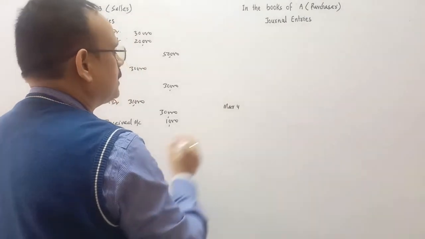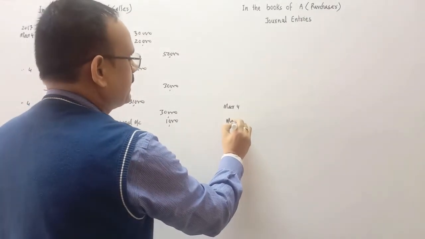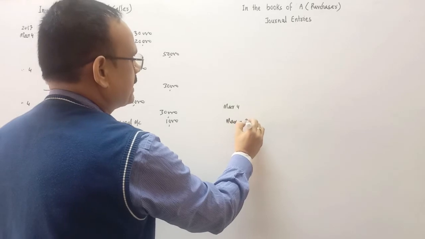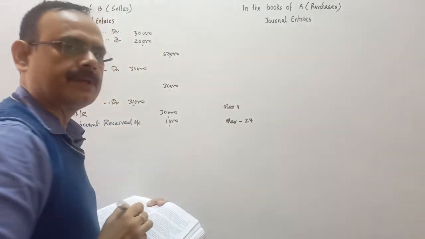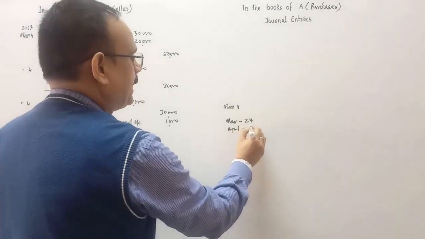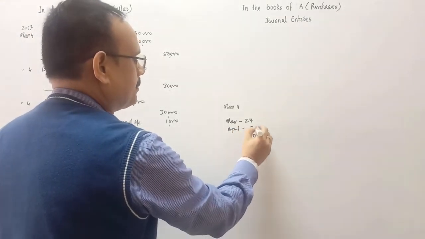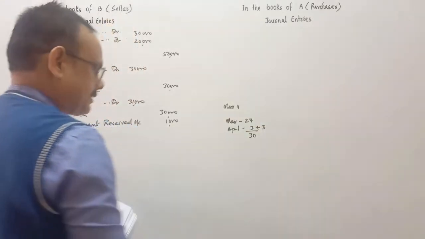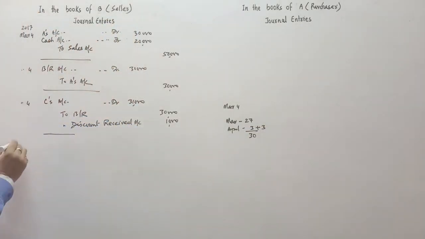In March, how many days are left? 27 days are left, as March has 31 days. April 3 days. So it's 30 days plus 3 days of grace. So April 6 will be the date of maturity, the due date. On this date, the bill is dishonored.